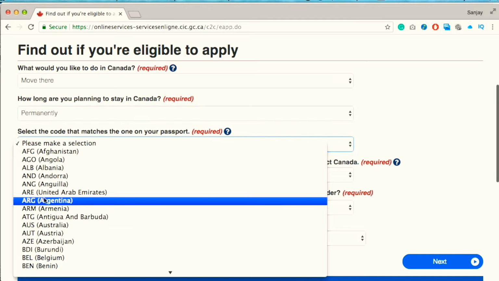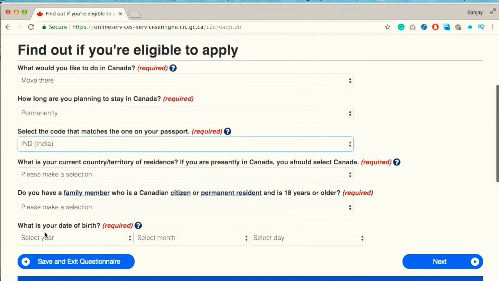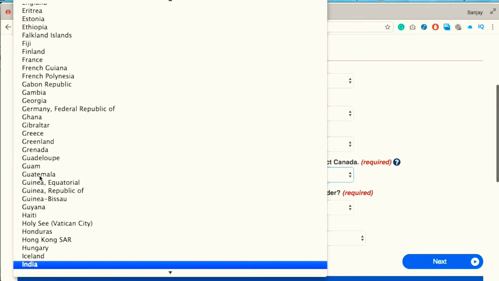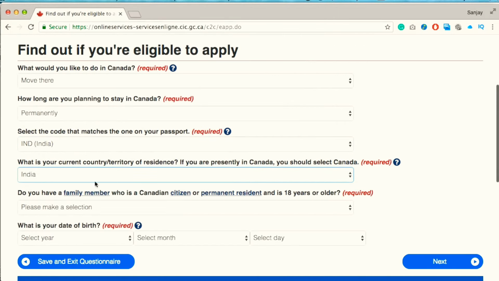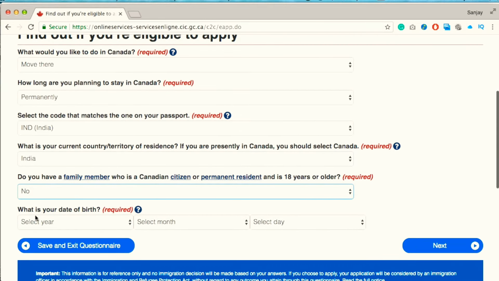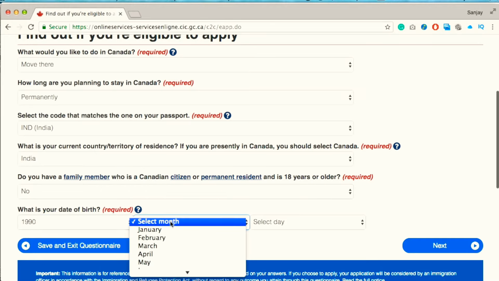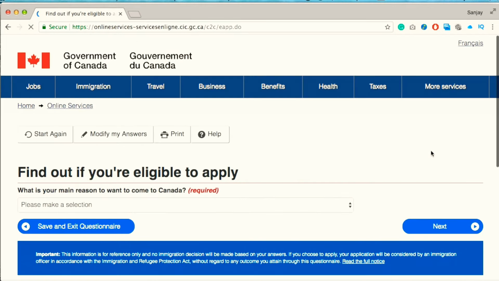Then select the country code that is in your passport, and your current country of residence, let's say India. Next, if you have a family member who is a Canadian citizen or permanent resident, select yes, and if you don't, then select no. The last question on this page is your date of birth. So enter your date of birth and then click the next button.